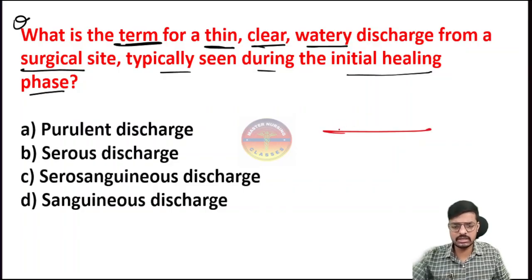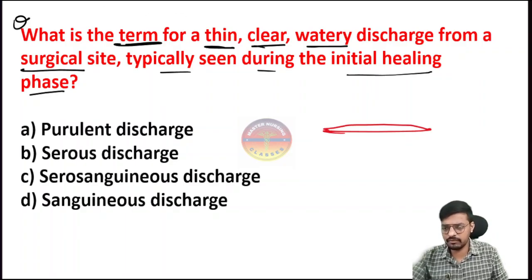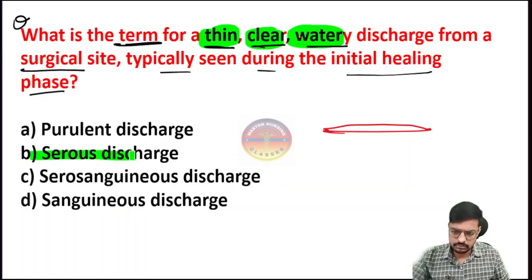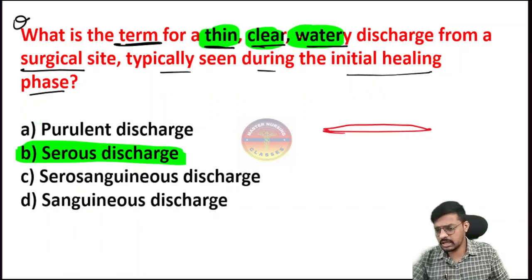When you go and see around the surgical site, you will see some clear fluid coming from this surgical area, clear, thin, and watery. If it is thin, clear, and watery discharge, we can say that it is serous discharge. It's a serous discharge, right? So this is the correct answer.